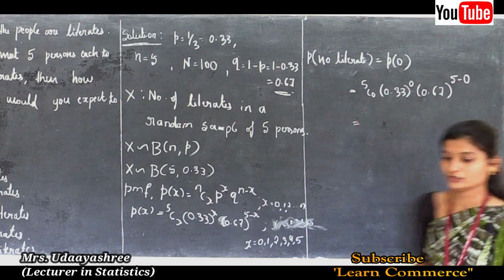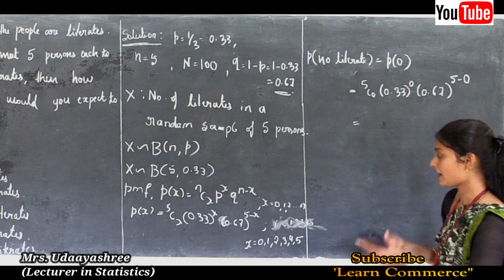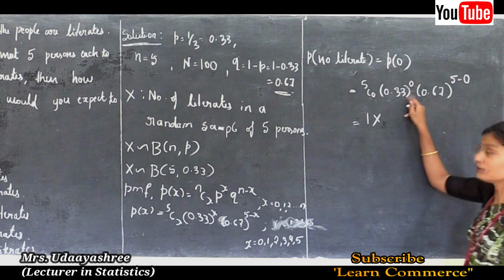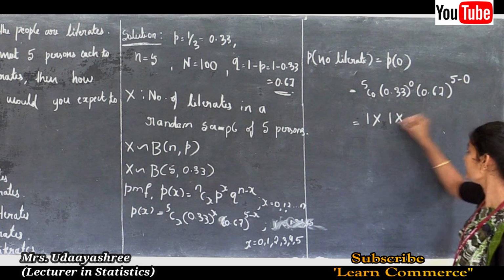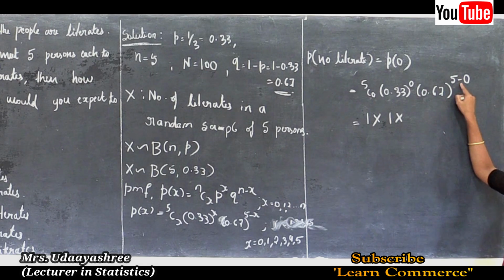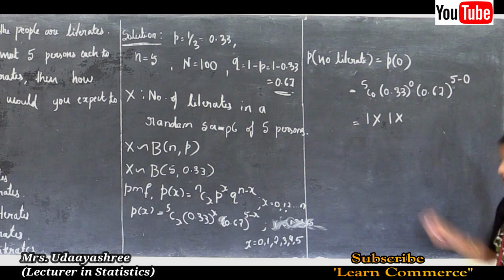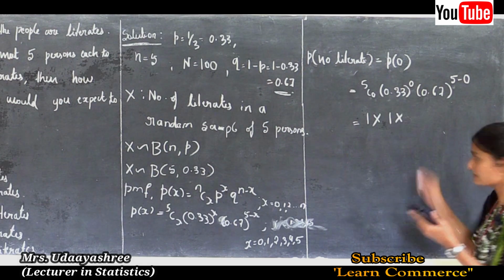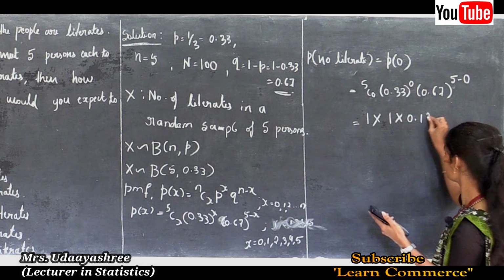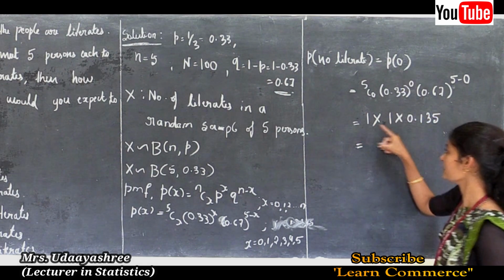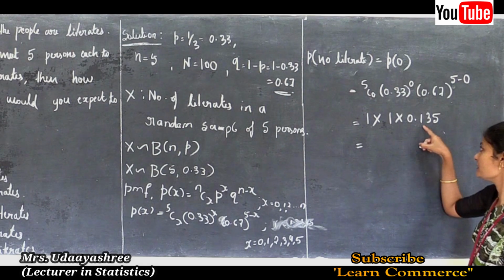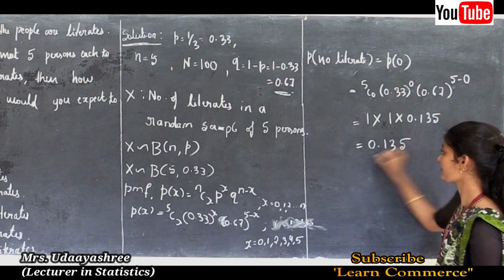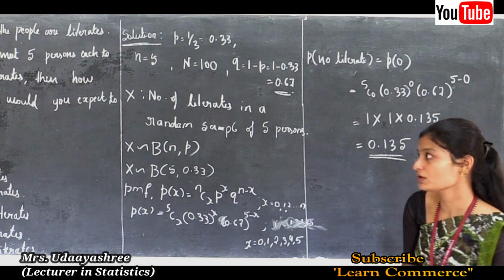This is equal to 5C0, that is 1, into 0.33 to the power 0, that is 1, into, here 5 minus 0 is 5 only, so 0.67 to the power 5. Then the answer is 0.135. This is equal to 1 into 0.135, the answer is 0.135.